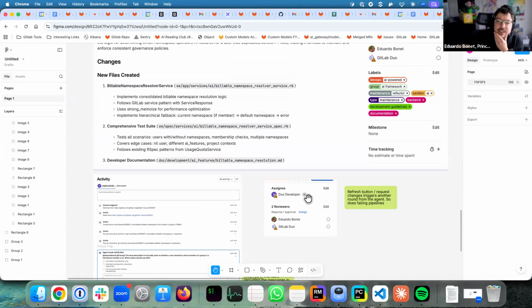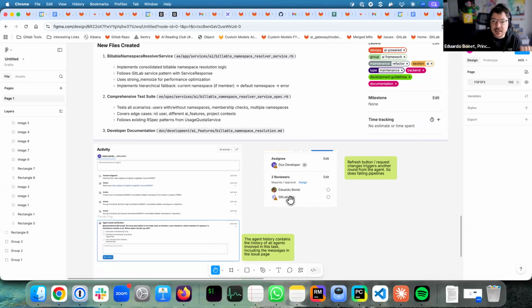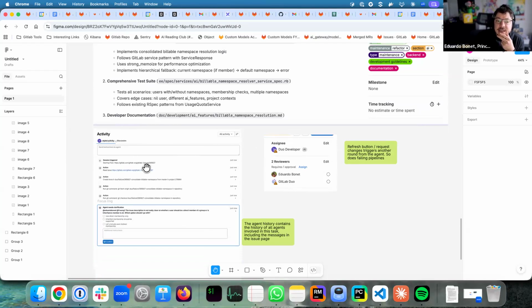But something that I really wanted to see is being able to reassign, so being able to go and add my comments, and either assign to a developer or request changes on the MR or any kind of action like that, already triggering the agent, the developer, or that agent being assigned into retrying, getting feedback from what I had and implementing these changes, adding comments, addressing comments, maybe even challenging my comments that I added as a human into this MR. And finally, even a pipeline failure would also trigger the developer, the agent, into trying to fix it.